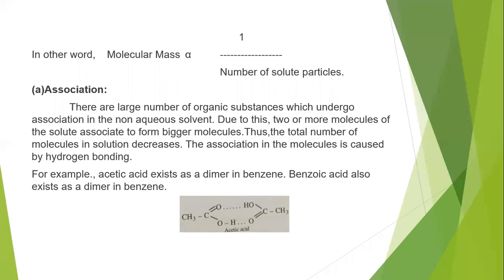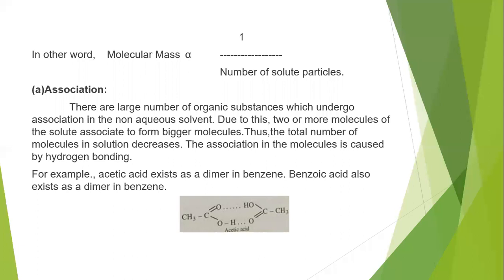So if two or three molecules combine with each other and become a bigger molecule, then the total number of molecules present in that solution will decrease because they are associating with each other. They convert into a bigger molecule, so the number of molecules in the solution decreases.